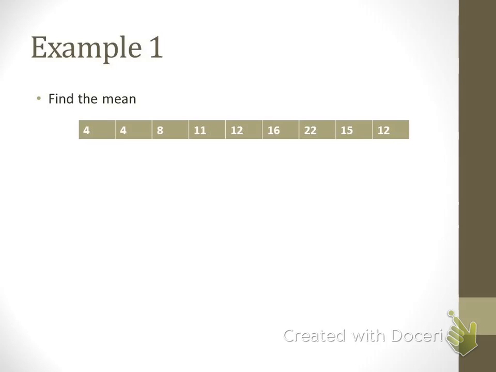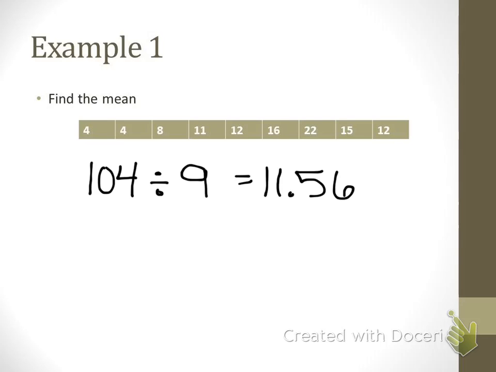What do you get? Sebastian? You get 104. All right, that's not our answer, because now we have to divide by the number of numbers. How many numbers do we have here? Not 10, we have 9 numbers. Okay? All right, so it's not going to come out even, but that's okay. 104 divided by 9 is 11.5 repeating, so we can just round it, and you'll want to follow the instructions. I'll say round to the nearest hundredth or round to the nearest tenth. We'll round to the nearest hundredth, so it would be 11.56.